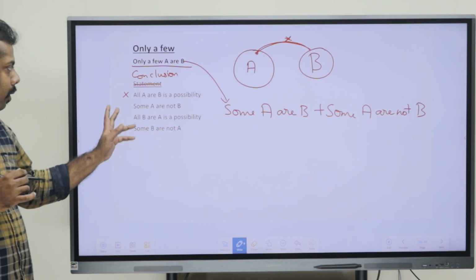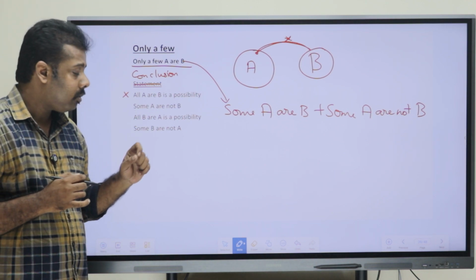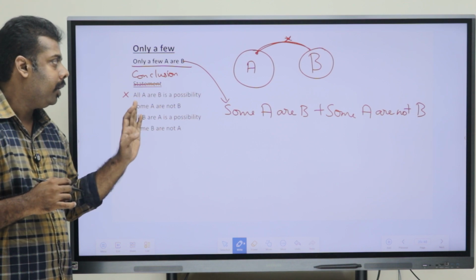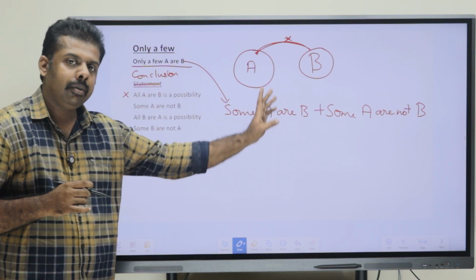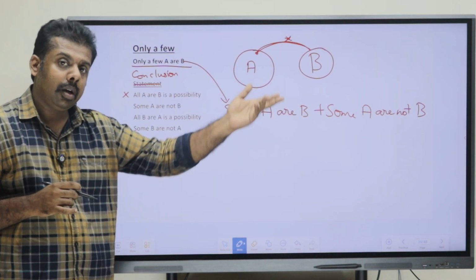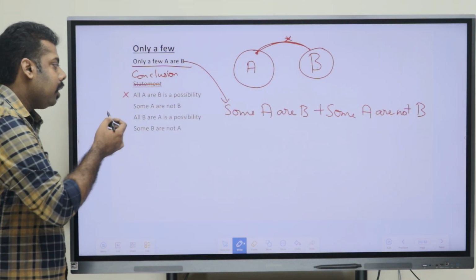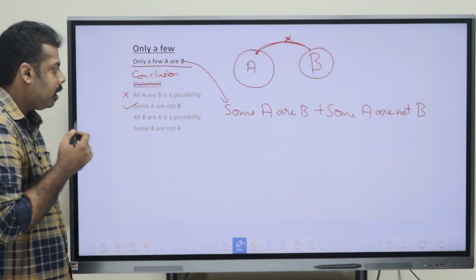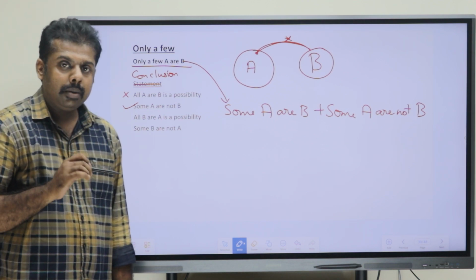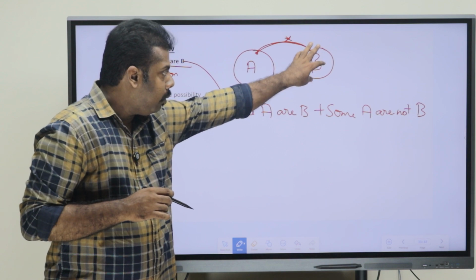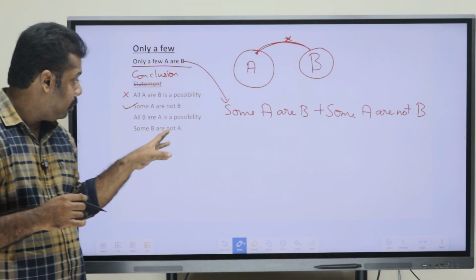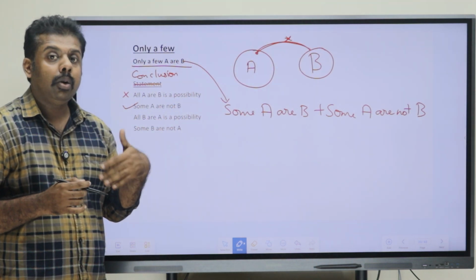Okay, now moving on to the second conclusion, what they have told, some A are not B. That is right, because we already know only a few A are B is a combination of some A are B and some A are not B. So some A are not B is right. Okay, now the next one, all B are A is a possibility. That means all B in total could be A. That is a possibility that they have told. So that could be a possibility.